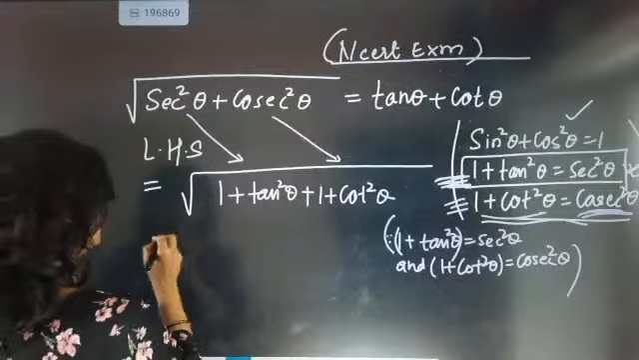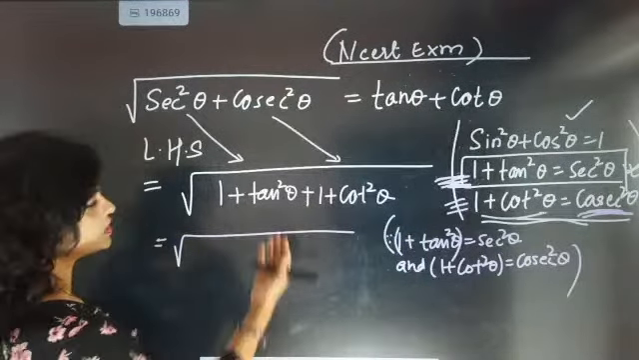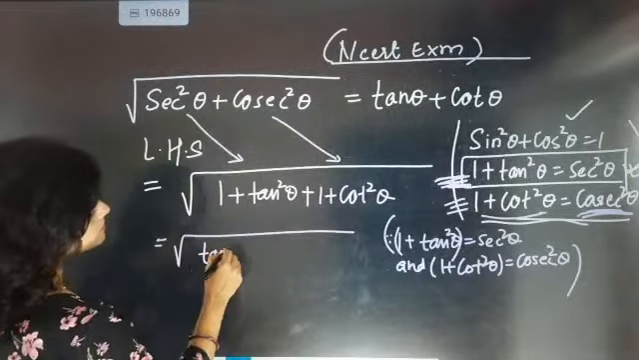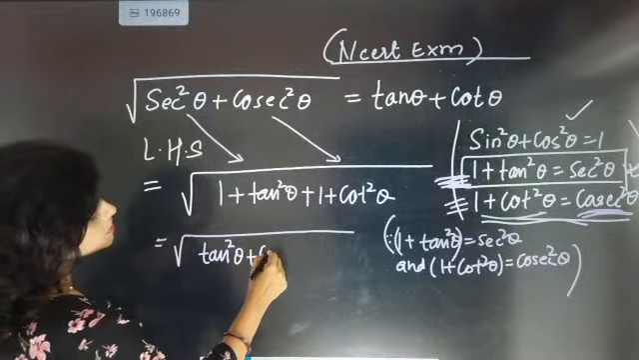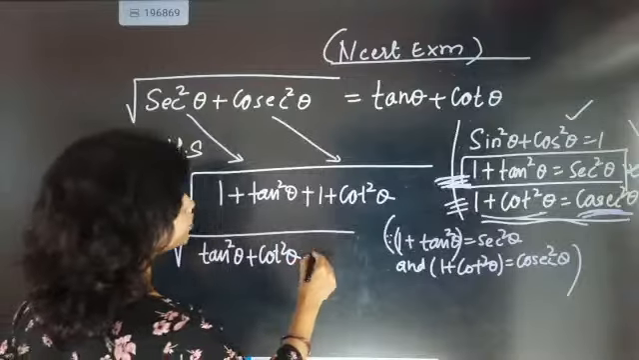Now listen, after this the story starts. Tan square theta plus cot square theta. Now 1 plus 1 will become 2.